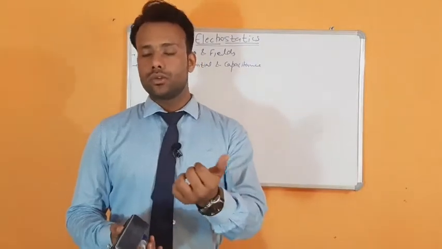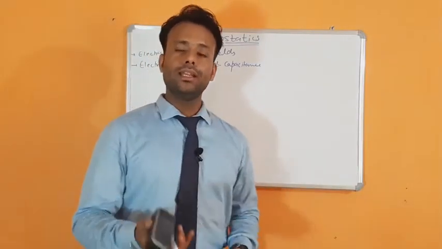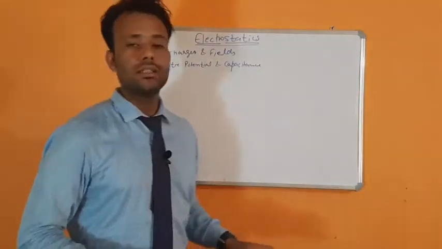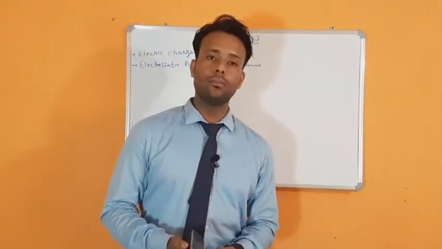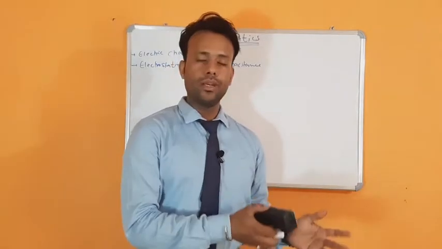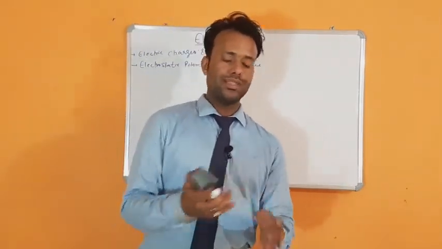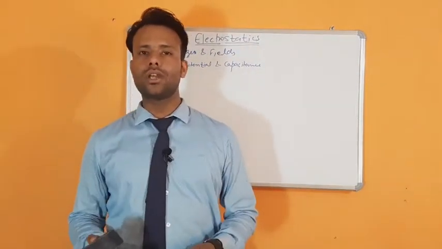First is electrical charges and second is Gauss theorem, right? Again in the second we have electrostatic potential and capacitance, which is divided into two chapters. Electrical potential is a separate one and capacitance is a separate one. So this is the introduction of this electrostatics unit.